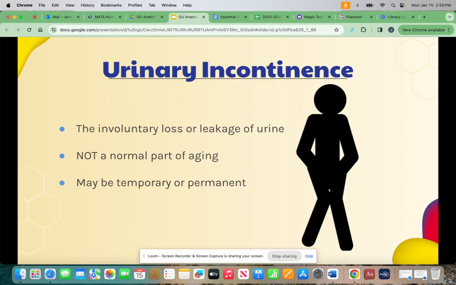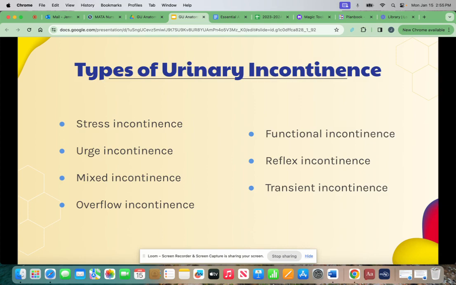Urinary incontinence is the involuntary loss or leakage of urine. It is not a normal part of aging, and it may be temporary or permanent. There are multiple types of urinary incontinence. The first is stress incontinence. This is when urine leaks during exercise and certain movements that cause pressure on the bladder. With stress incontinence, the urine loss is small, often called dribbling. It can occur with laughing, sneezing, coughing, and lifting.